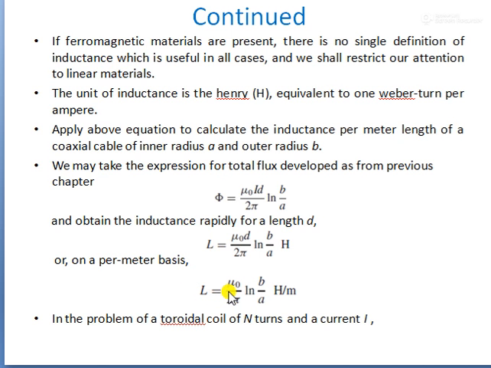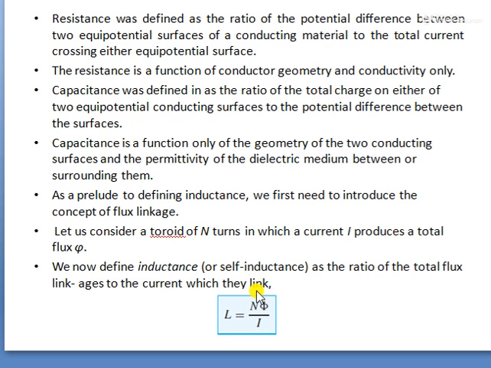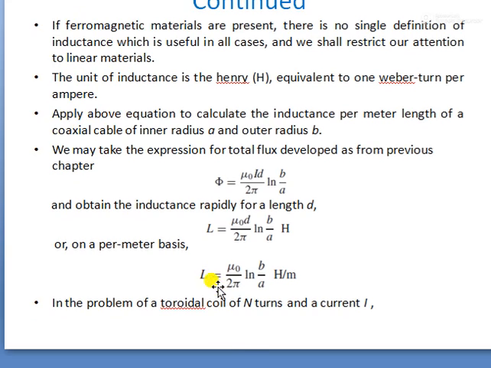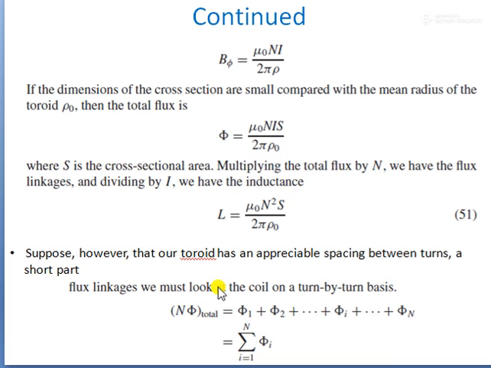Along with it, we have also discussed the equation for the inductance of the coaxial cable, and we have also studied self inductance. If you want to remember how to find the inductance of a solenoid, I will tell you in terms of equations, as I have not mentioned it here. For the inductance of a solenoid, L is N phi by I, so we require phi for the solenoid.